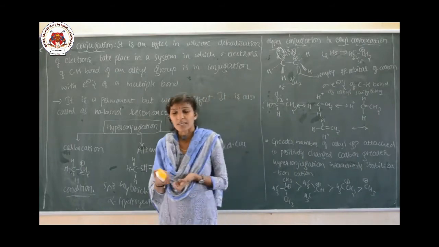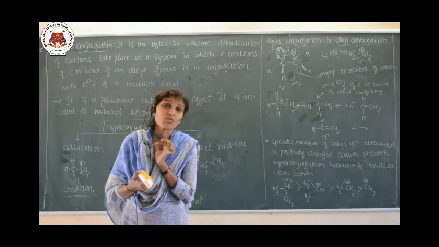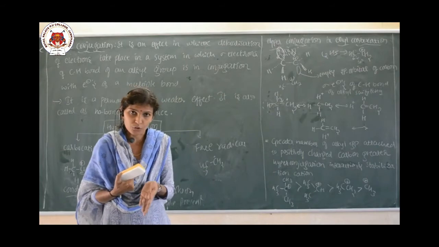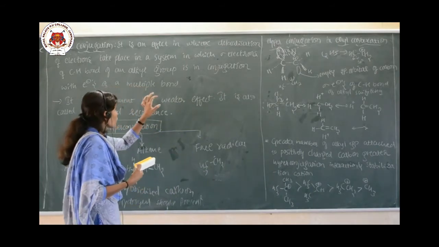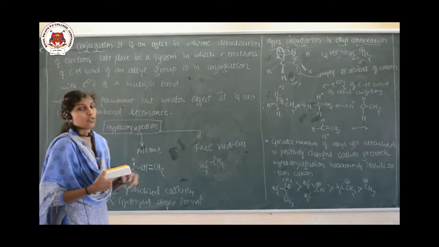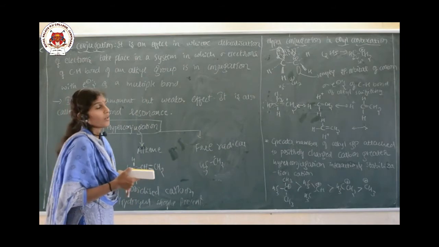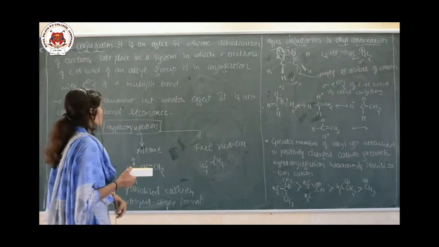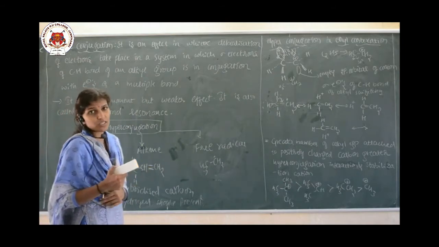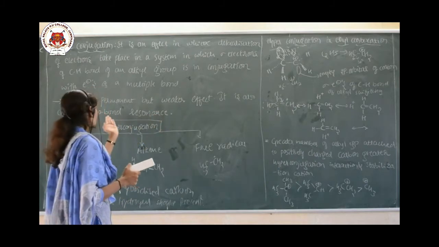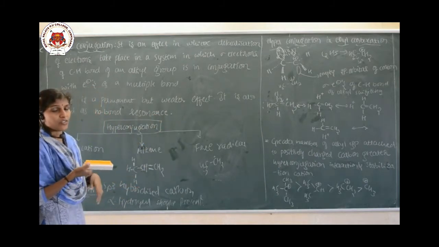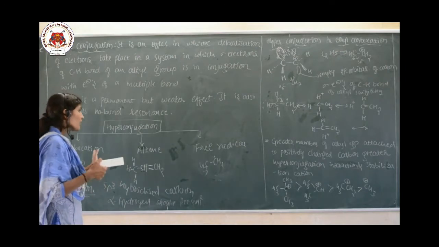Which type of electrons? The sigma electrons of the C-H bond of the alkyl group are in conjugation with the electrons of a multiple bond. This hyperconjugation is a permanent effect, but it is a weaker effect. It is also called no bond resonance.